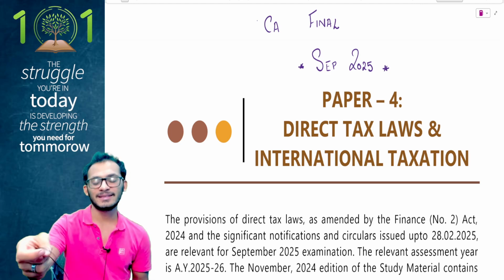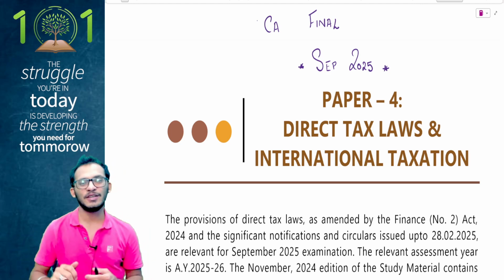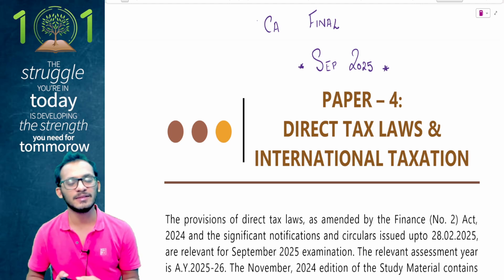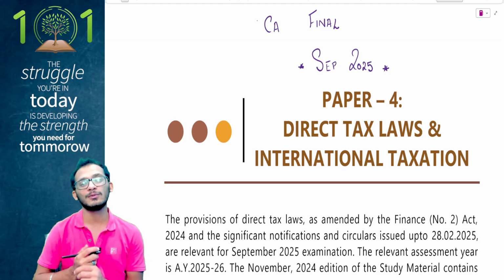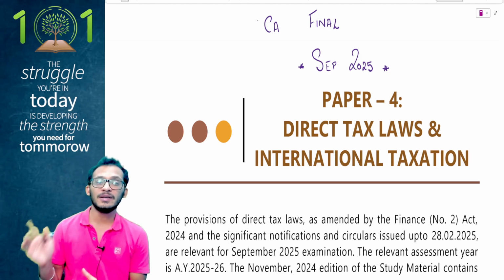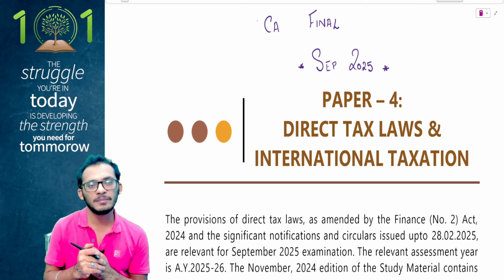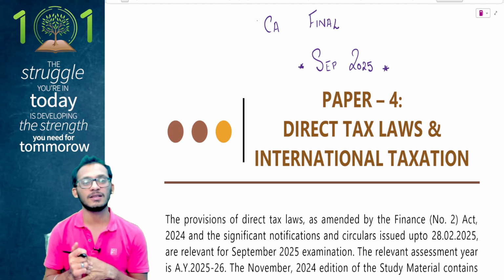We are today discussing the RTP series of the CA final direct tax syllabus. This RTP is for September 2025. So yes, all my friends who are writing September 25, this would be a video for you to go through the RTPs along with me to see what is happening in the paper discussion.